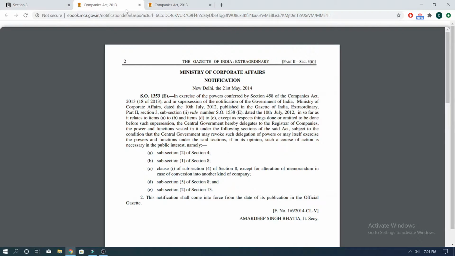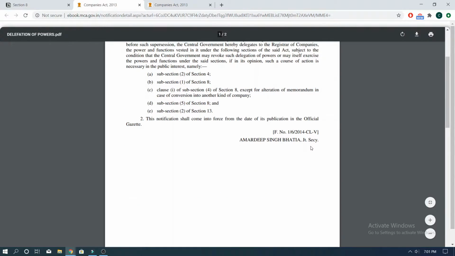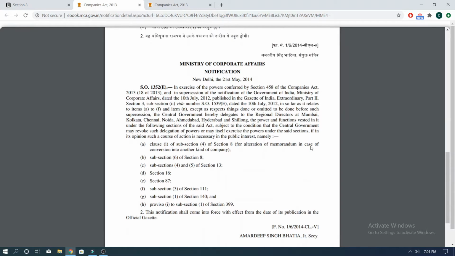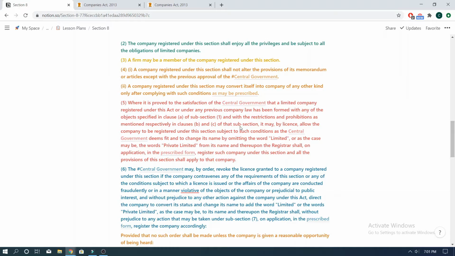Now, let's take a quick look at the MCA notification. So if you scroll down, here it says that the central government has delegated the power to the regional director. We had discussed the concept of ROC and regional director in our previous video. So if you have any doubts about it, you can click on the link above.